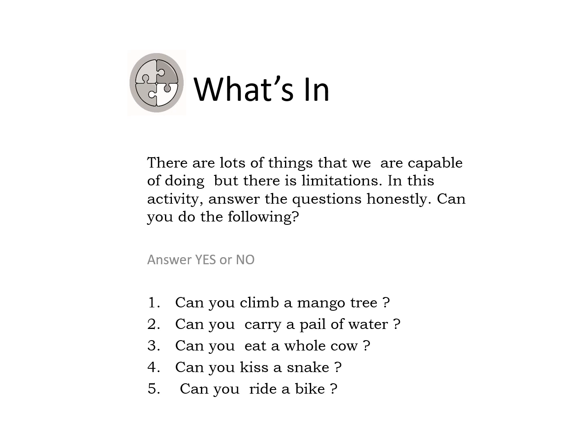Can you do the following? You may write in your notebook yes or no. Number 1, can you climb a mango tree? Number 2, can you carry a pail of water? Number 3, can you eat a whole cow? Number 4, can you kiss a snake? Number 5, can you ride a bike?